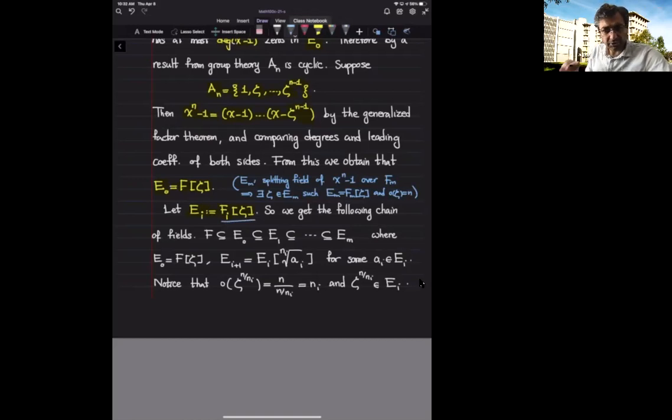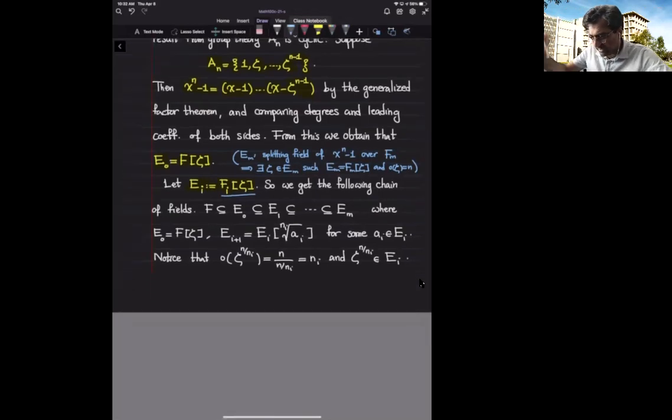I will repeat this part of the argument in the previous lecture. Here I'm just giving you all the needed steps and the blocks of this chain of radical extensions. So next time, we'll go back to this part of the argument as well. Okay, so I have these E sub i's, and now except the first part, except E sub 0 over F, the rest of the blocks are going to be Kummer extensions, and therefore the rest of the blocks are Galois, and the rest of the blocks have cyclic group of automorphisms.